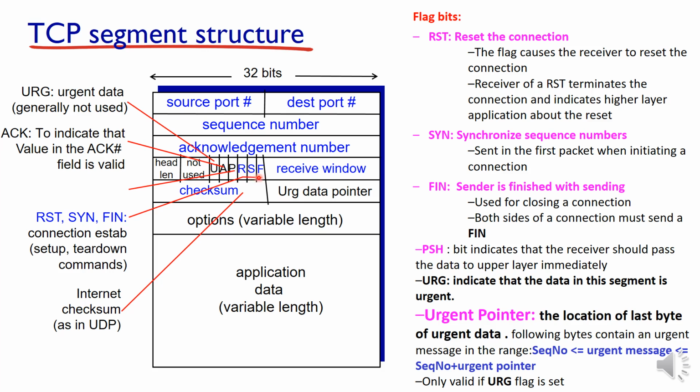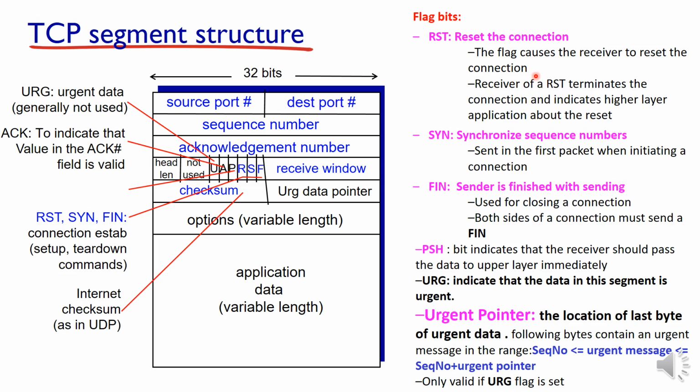R, S and F, the last three: RST, SYN and FIN. These three are used for connection establishment, that is, handshaking. RST is for resetting the connection, SYN for synchronizing the sequence numbers, and FIN for finished with sending. The RST flag causes the receiver to reset the connection.